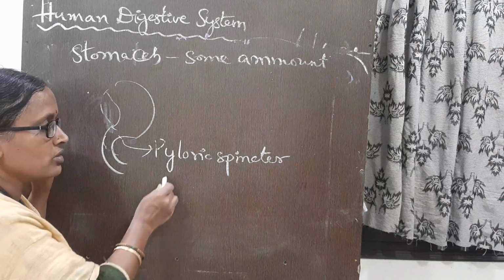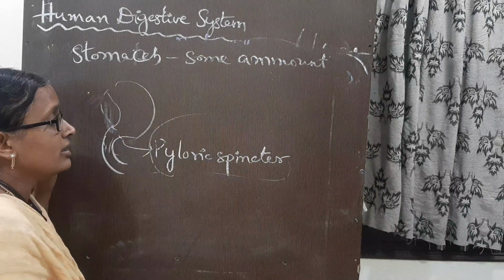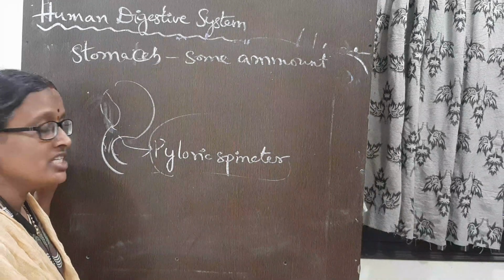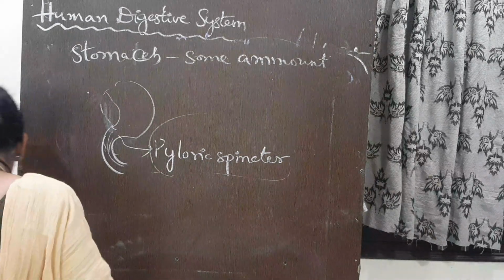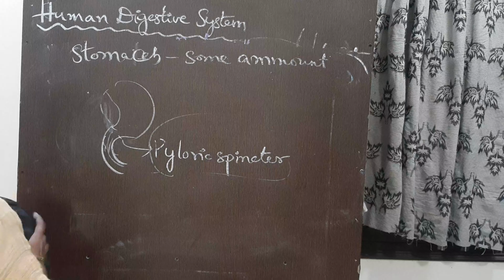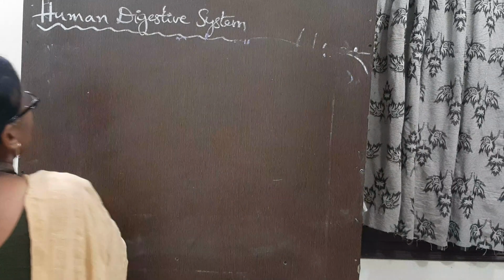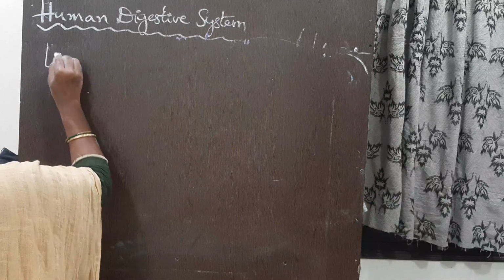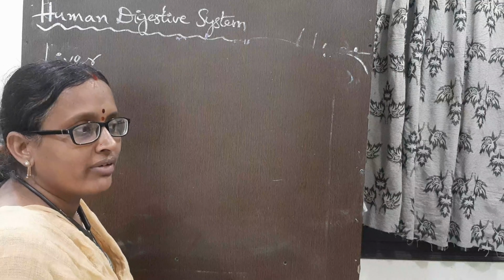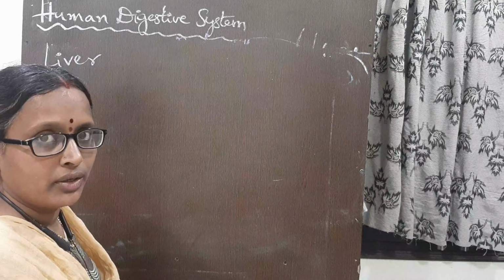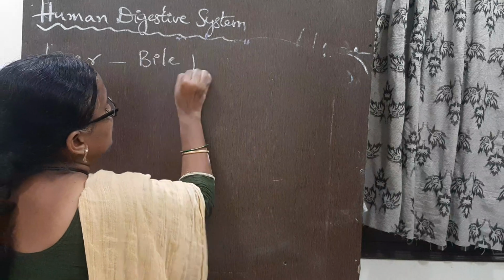So what is the function of the pyloric sphincter? It regulates the amount of food which is going to be sent into the duodenum. Now the food is in the duodenum. Here there are two glands, the liver and the pancreas. Whatever secretions come from the liver are known as bile juices.